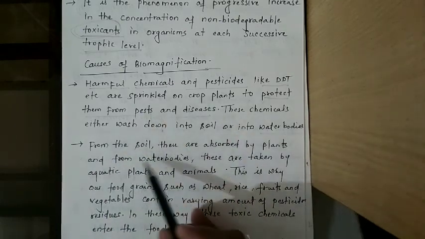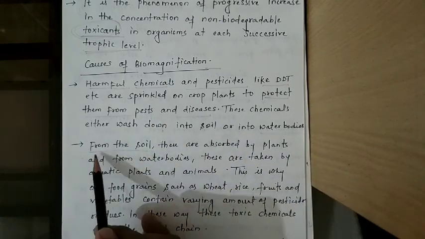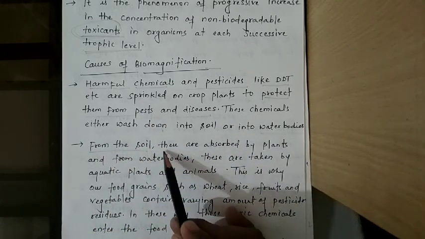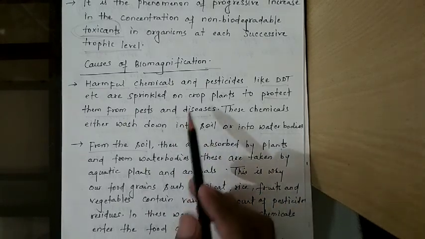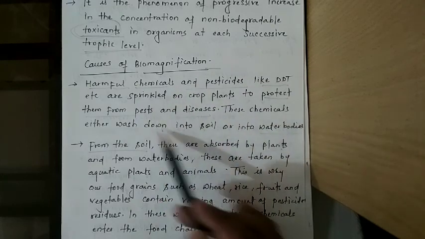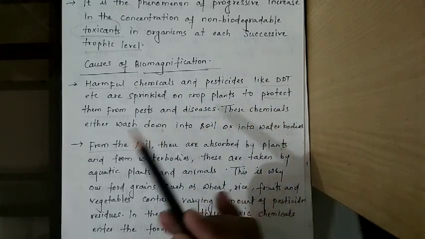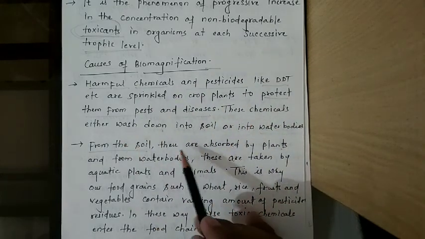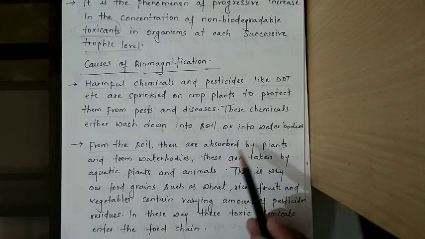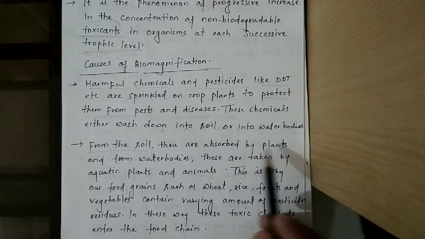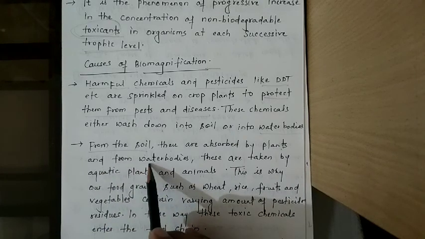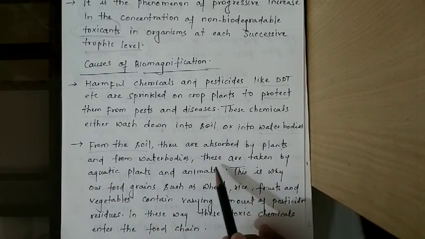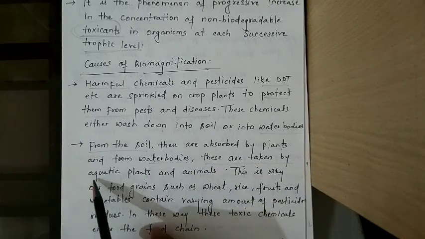So how do these reach plants from the soil? They are absorbed by plants. If they are washed off these plants, they go into the soil. These chemicals are absorbed by the plants through their roots, and from water bodies they are also taken up by aquatic plants.